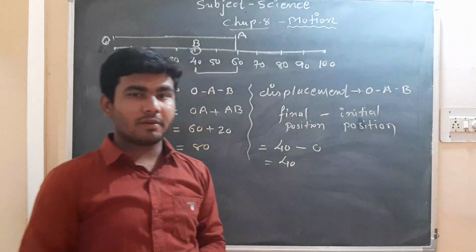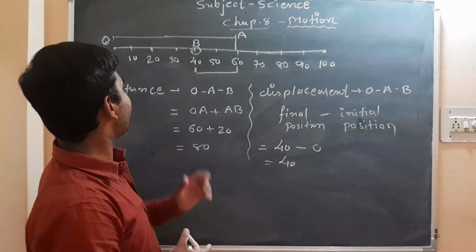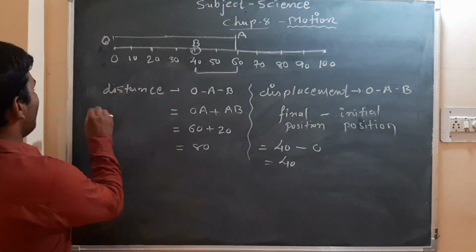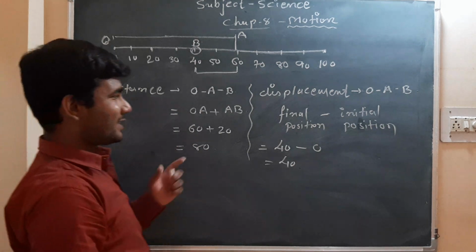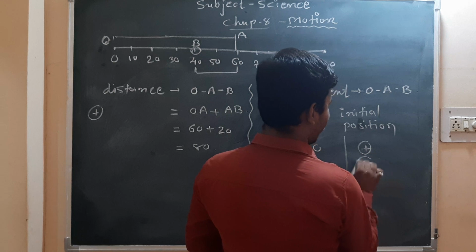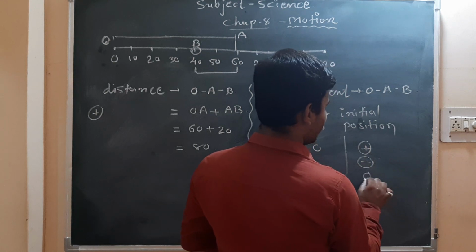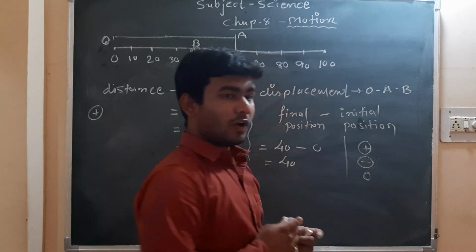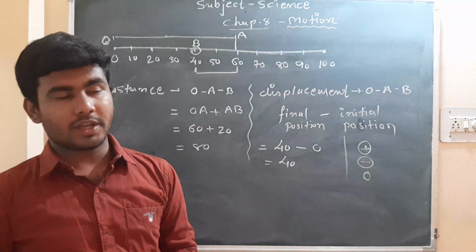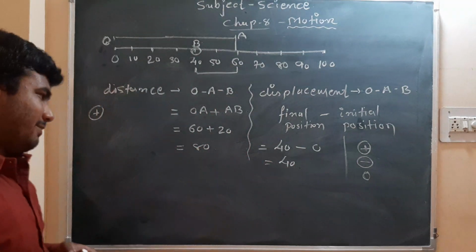So I hope the concept of distance and displacement is clear. Distance will always be positive, while displacement can be positive, negative, or 0. If the object has done motion, its distance will never be 0. Okay, let's take another example.